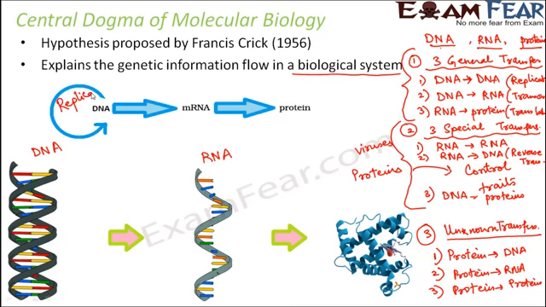So this process was DNA replication. DNA to RNA, this process is transcription. And RNA to protein, this process is translation. So these are the three processes which we will discuss in this lesson. Replication we have already covered, transcription we are in progress, and translation we will study after we are done with transcription.